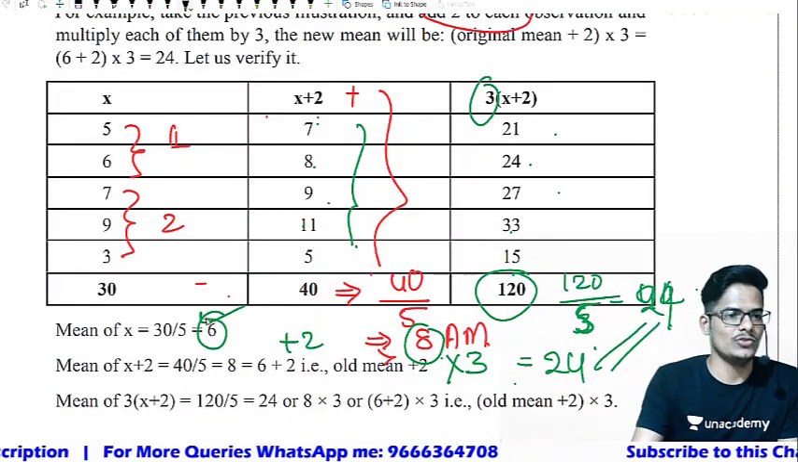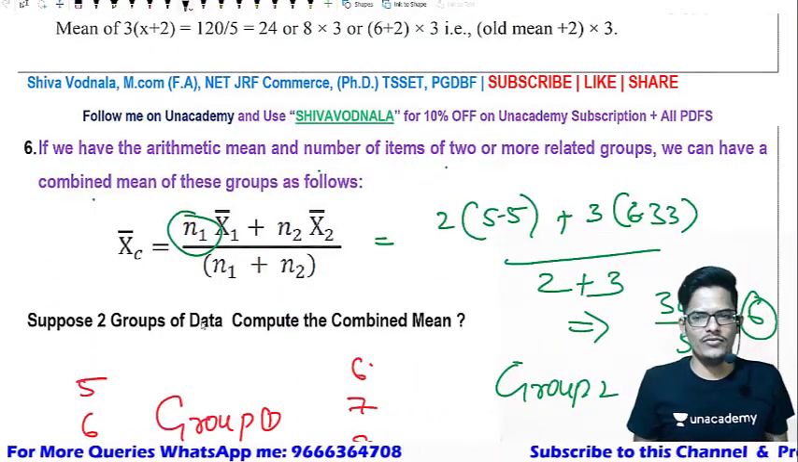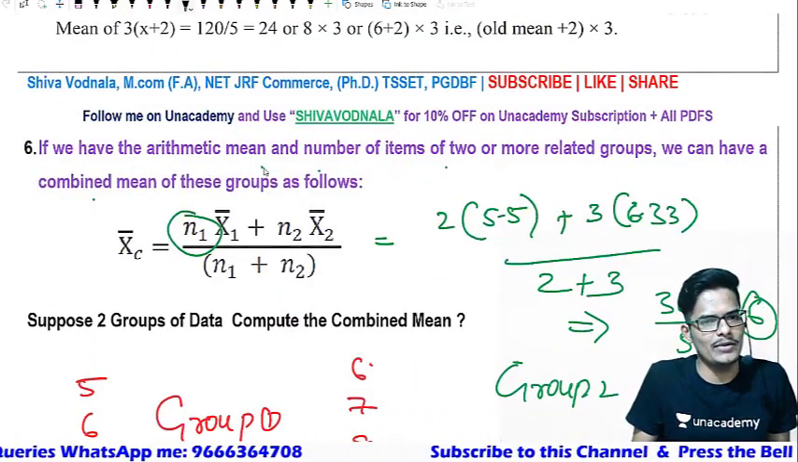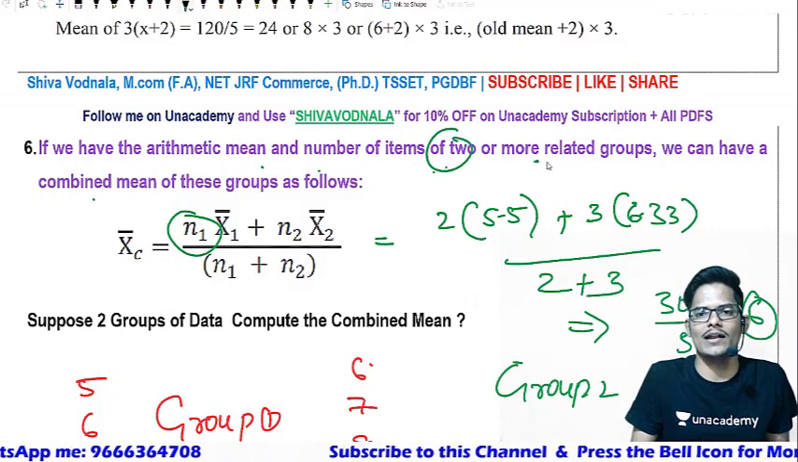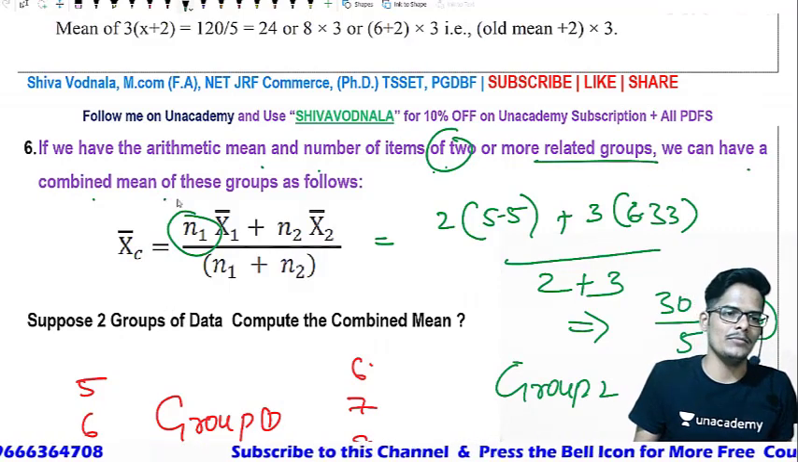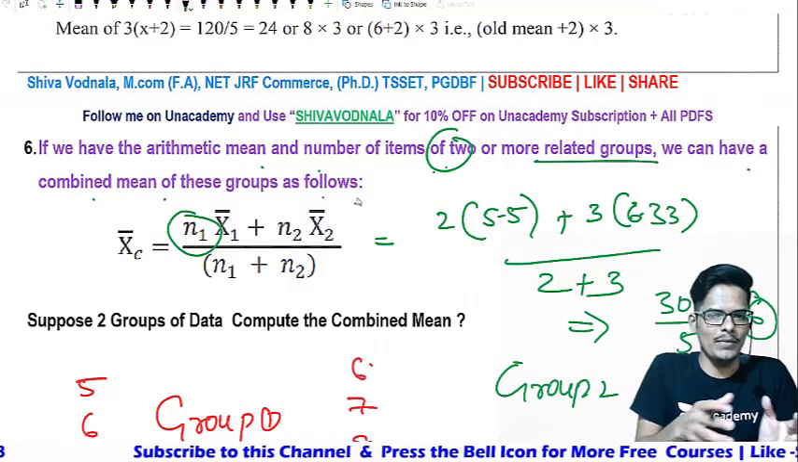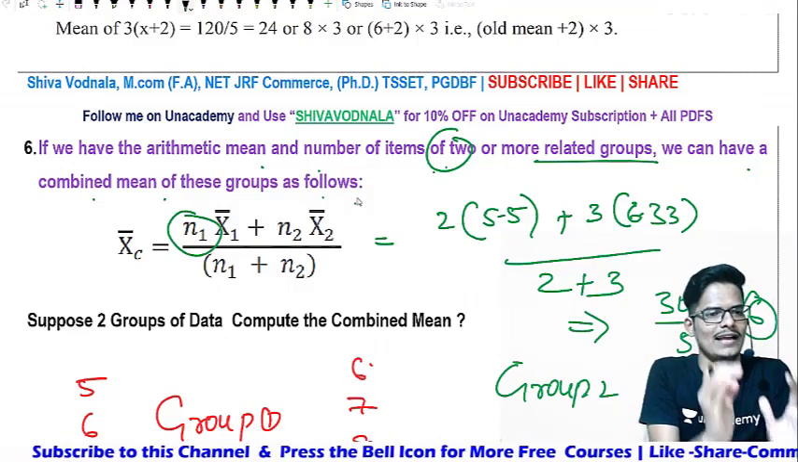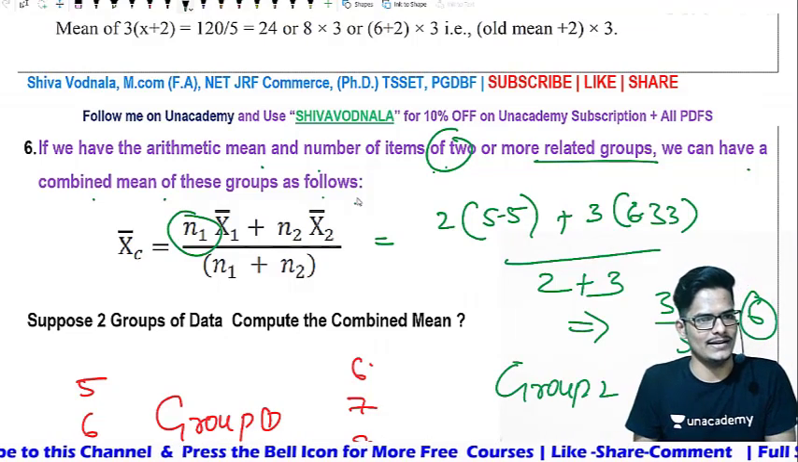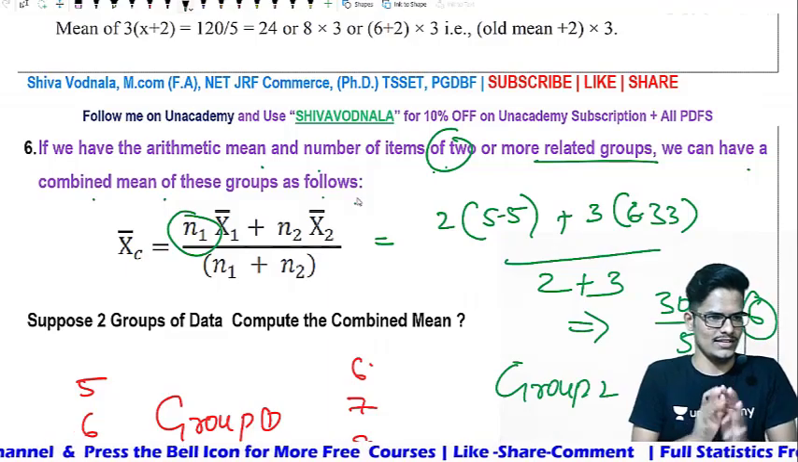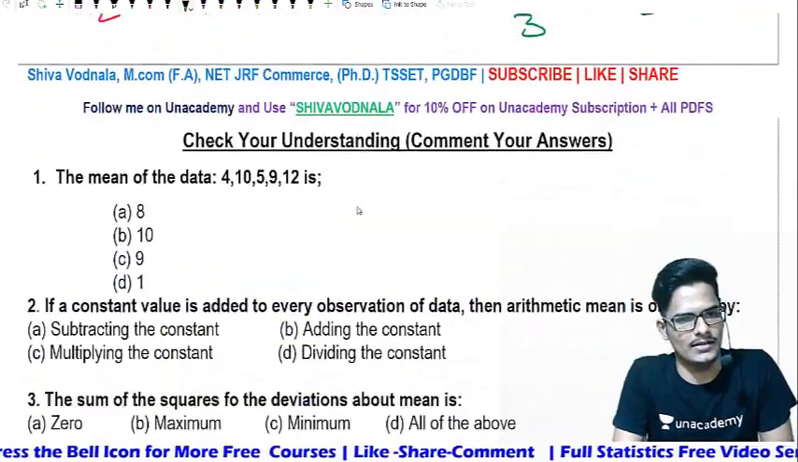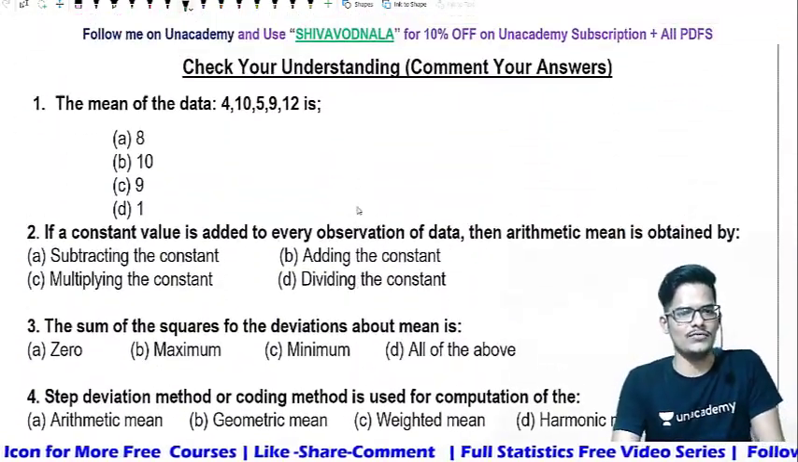So again we can conclude, if we have the arithmetic mean and number of items of 2 or more related groups, we can have a combined mean of these groups as follows. Combined mean you can also calculate if you have data of more than 2 related groups. Correct? So these are the 6 properties that we can take. Now this is the session for today.